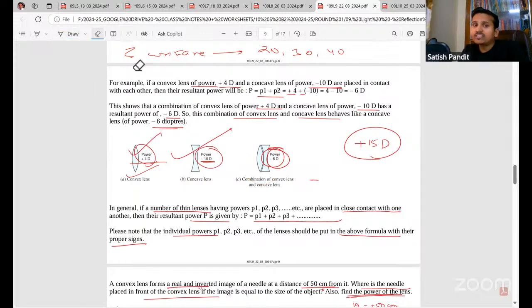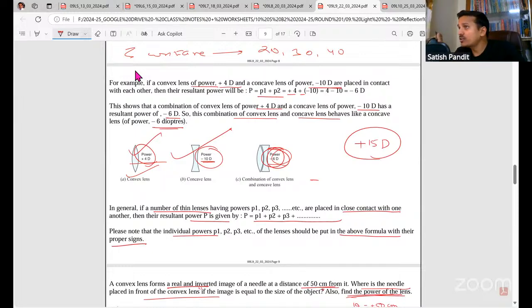Total power will be the algebraic sum, right? So 4 minus 10 is minus 6. That means, when you combine one convex lens of power 4D and a concave lens of power 10D, it will behave like a concave lens of power 6D.